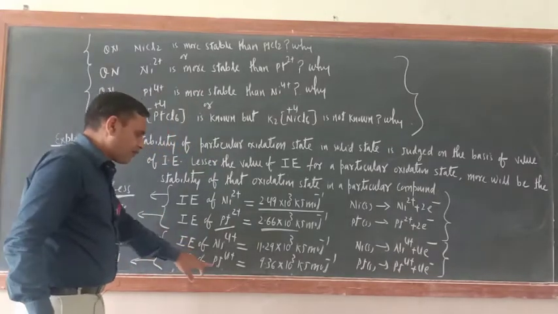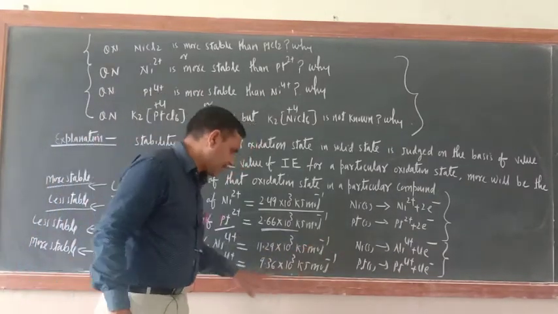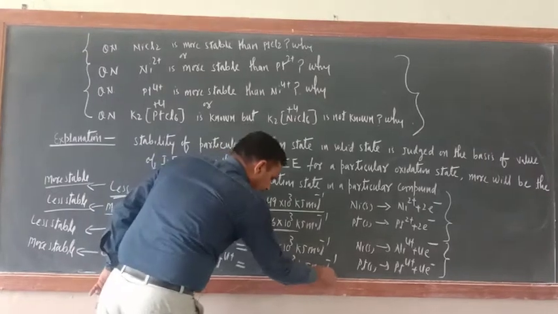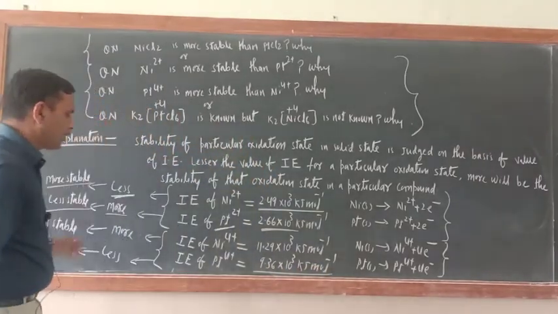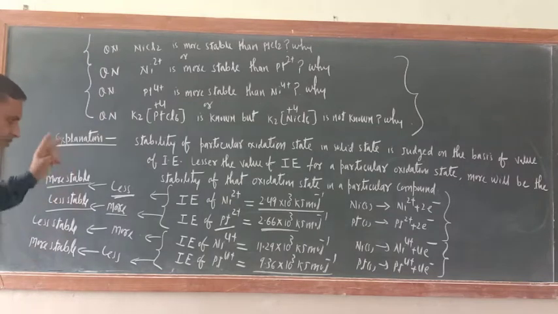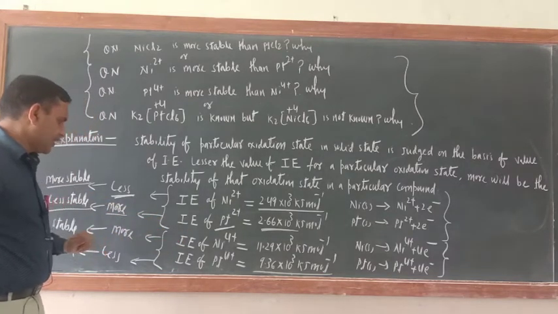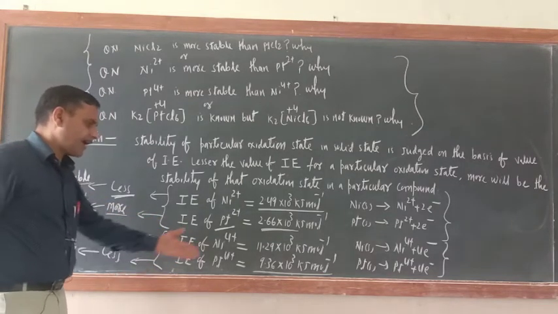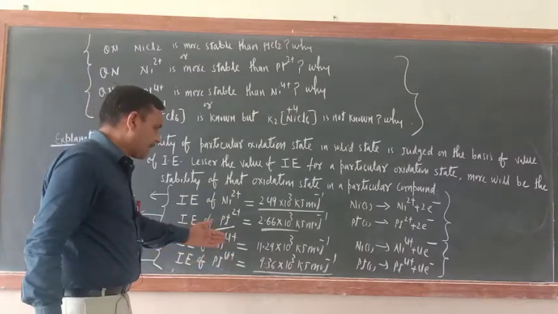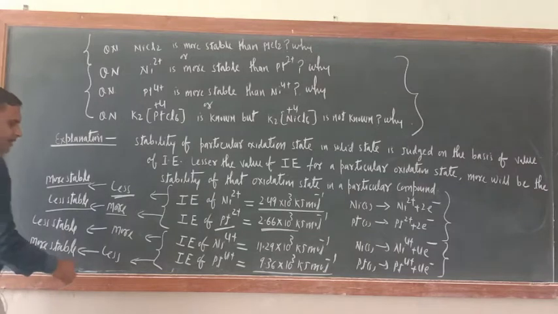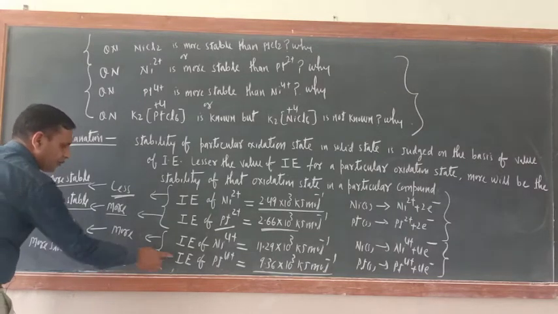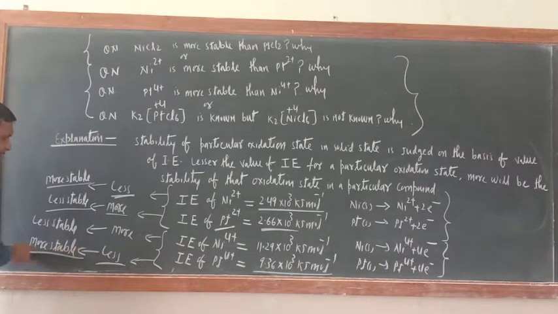Similarly, when platinum loses 4 electrons, its ionization enthalpy value is 9.36 × 10^3 kJ mol⁻¹. Now in the Pt⁴⁺ condition, just see, the value is less, 9.36, while in Ni⁴⁺ it is 11.29. So whose value is less? The Pt⁴⁺ value is less, that is why it is more stable.